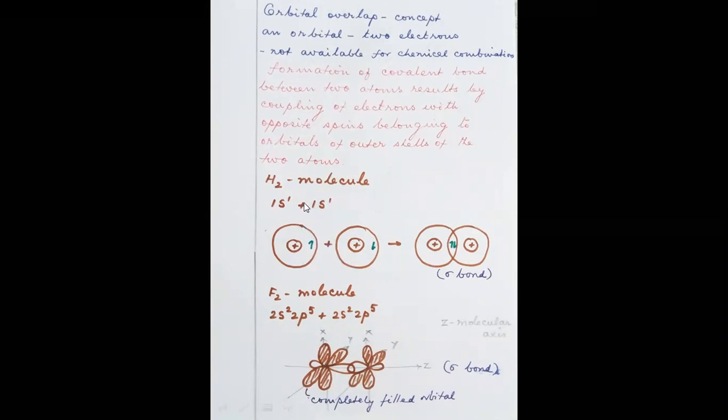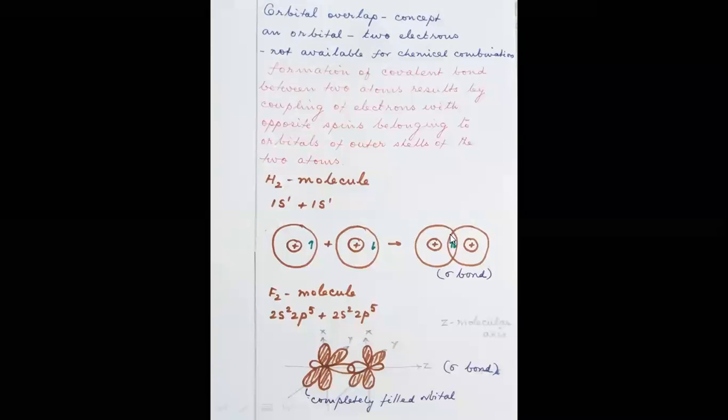Each hydrogen atom has one electron in its 1s orbital, and these two electrons are supposed to be opposite in spin. Due to the overlap of the orbitals, we get an overlapped orbital which is completely filled, with two electrons having opposite spins.